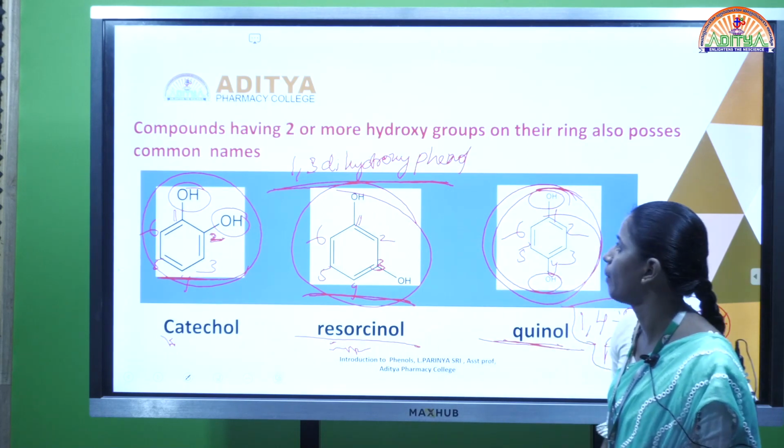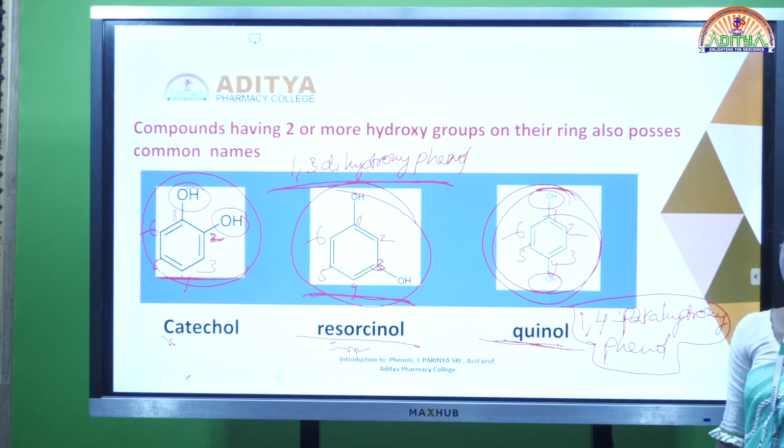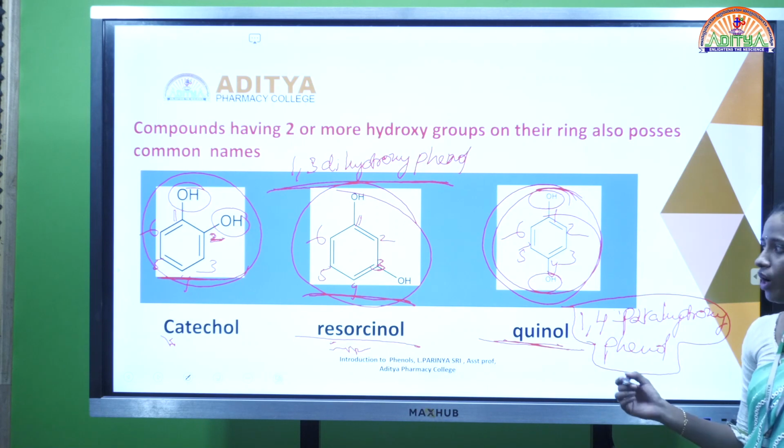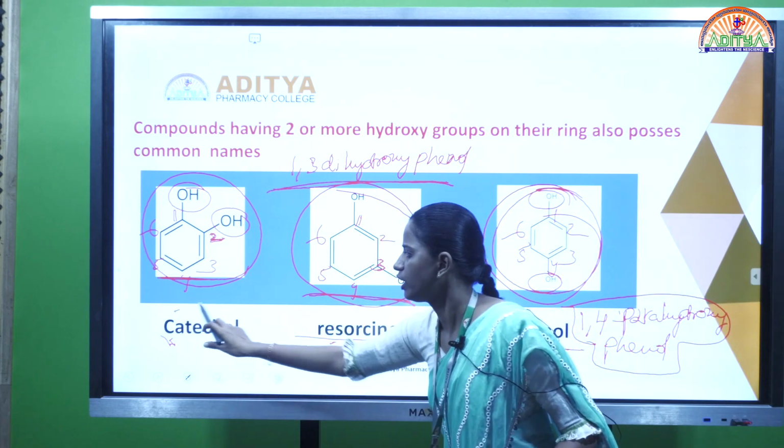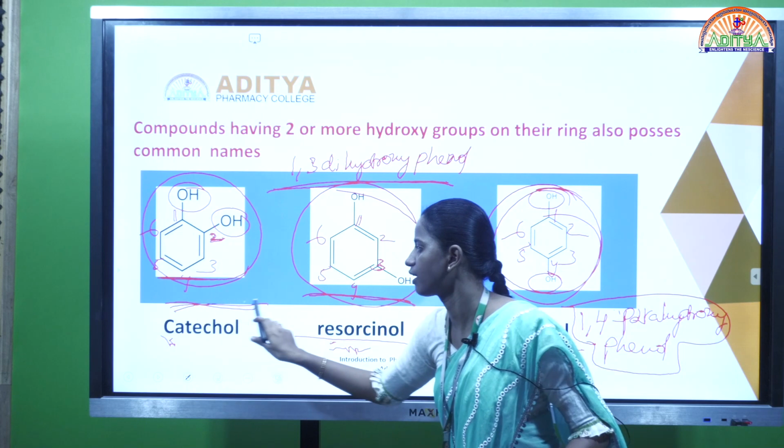Next, coming to the common names when two or more hydroxy groups are attached. These are the examples.